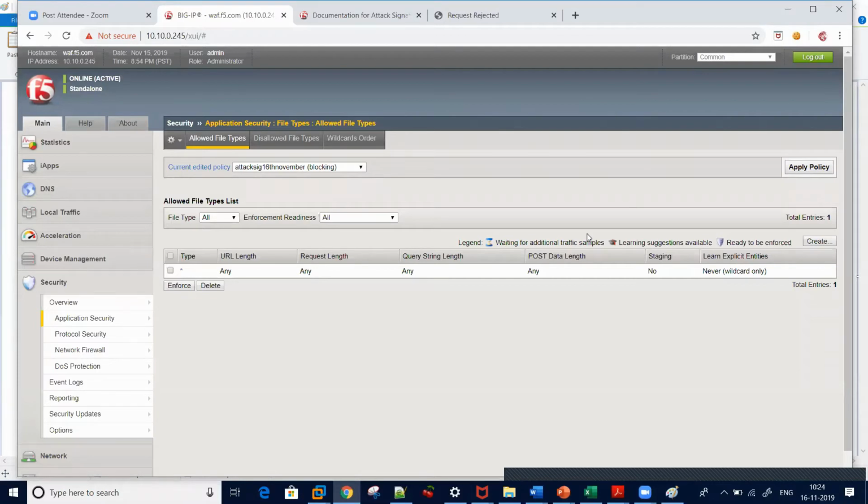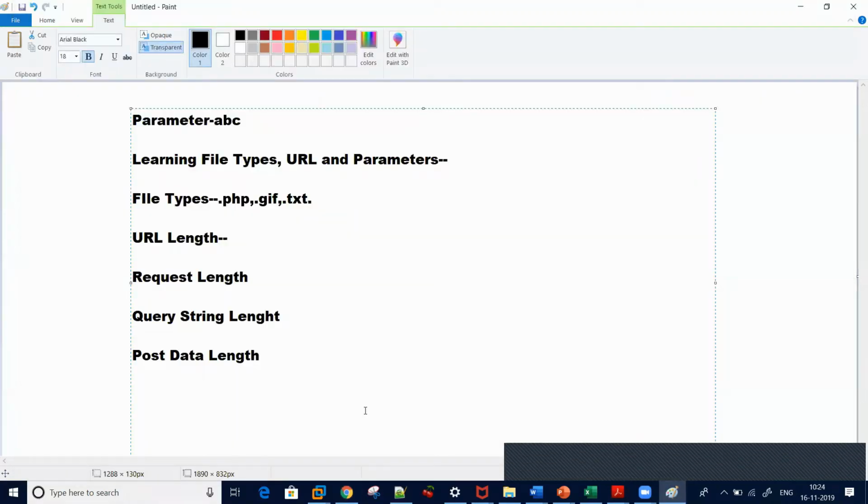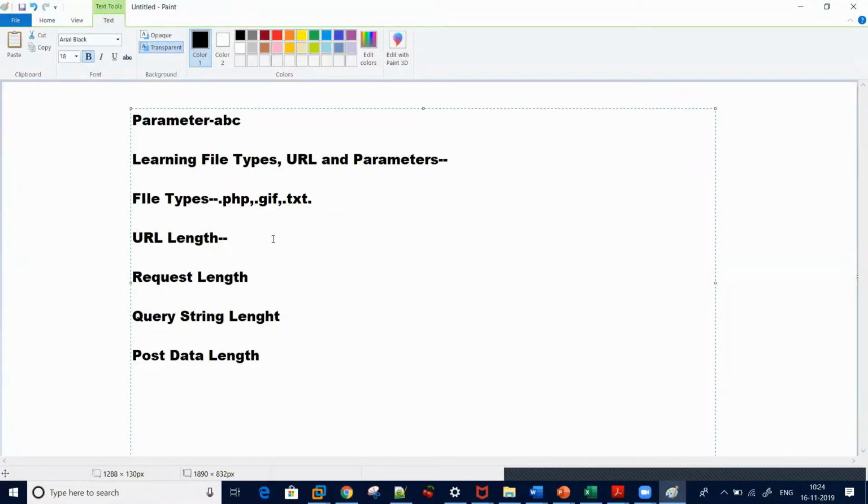So what do URL length, request length, query string length, and post data length mean? We will discuss. URL length, by definition, is the length of the largest URL among all the requests which the system received for the file type.